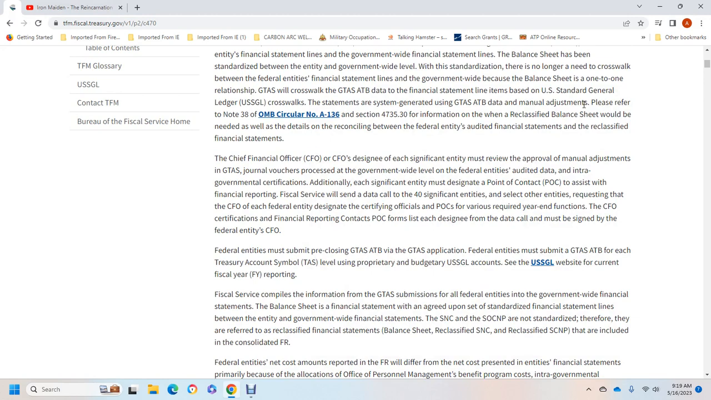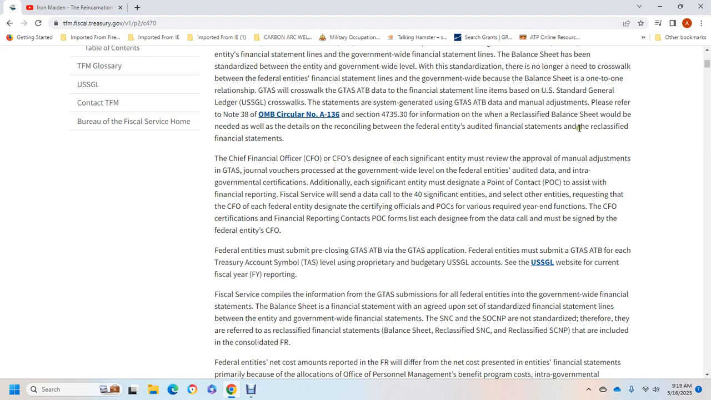Alright, where were we? Federal entities, pre-closing government-wide Treasury Account Symbol adjusted trial balance with the government Treasury Account Symbol application. Federal entities must submit the government-wide Treasury Account Symbol adjusted trial balance for each Treasury Account Symbol level using proprietary budget, U.S. Standard General Ledger accounts. See the United States Standard General Ledger website for current official year reporting.